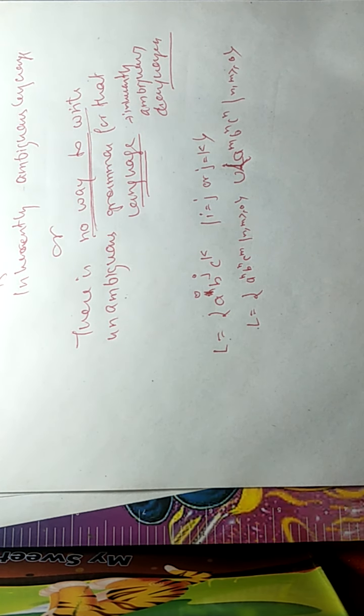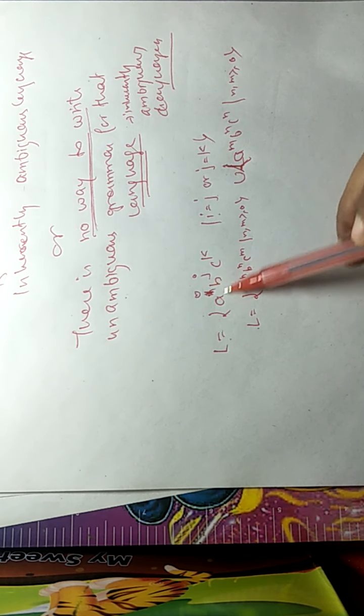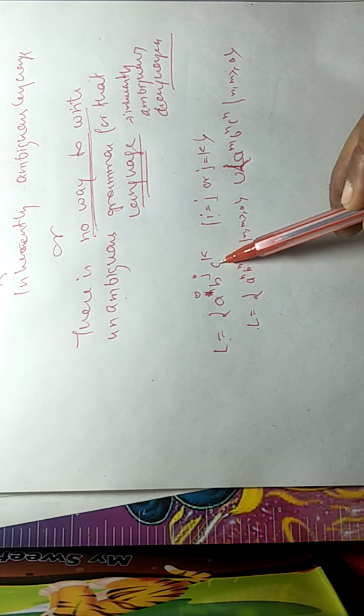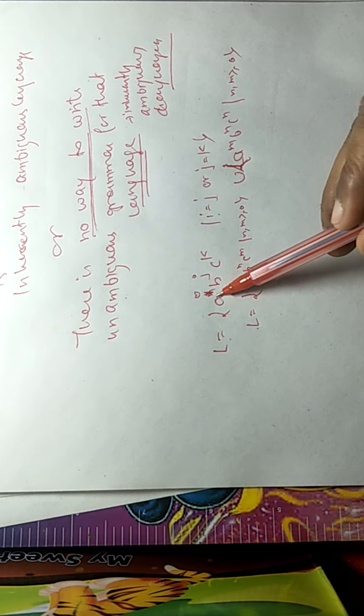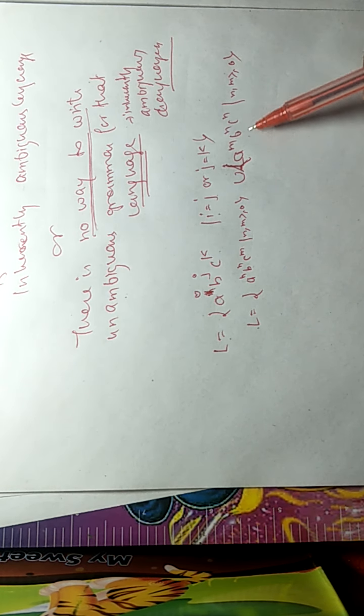Why is it so? Because if i equals j, we get a^n b^n followed by any number of c, or if j equals k, it means any number of a followed by b^n c^n, just like that.